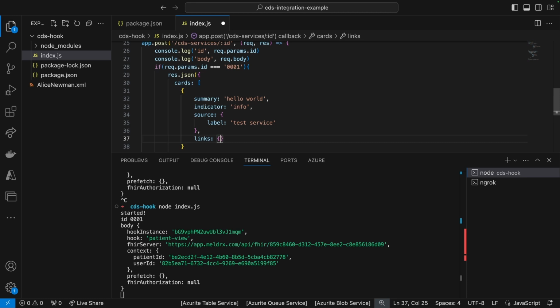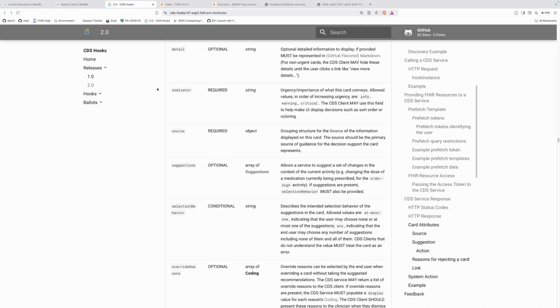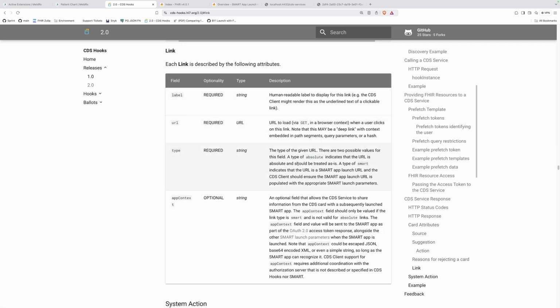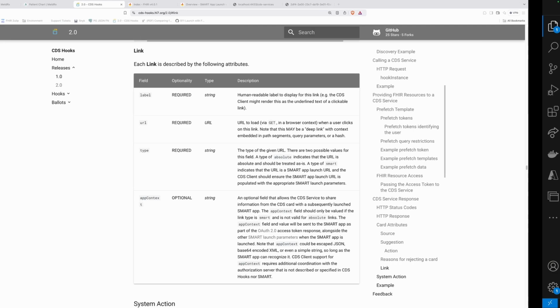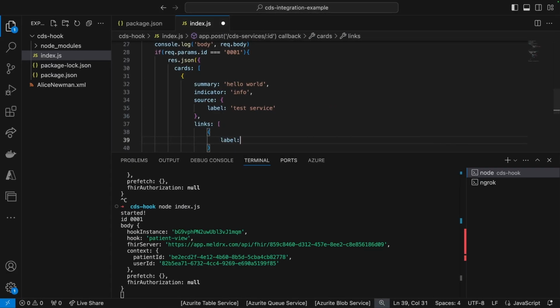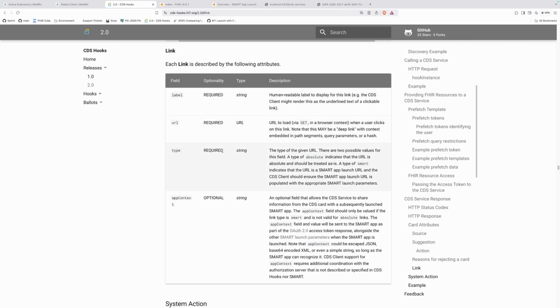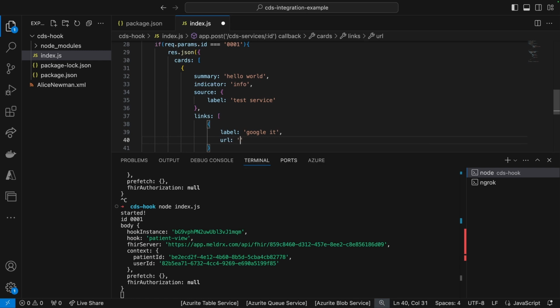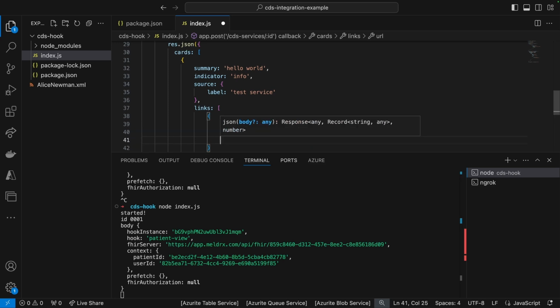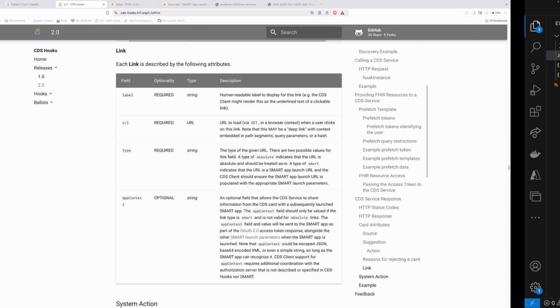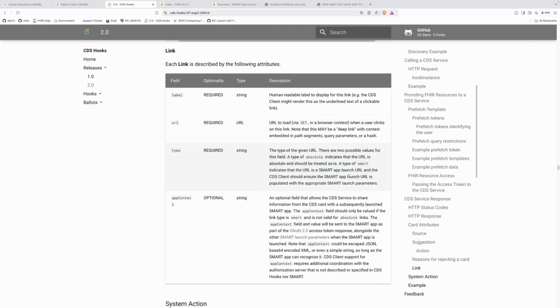So it was links, I think, and let's not guess, let's double check. So we have links, an array of links. So links is an object, and we have a label. So let's start with super simple, just Google it, and we have URL and type required. URL, I'll say https://google.com, and the type will be absolute.